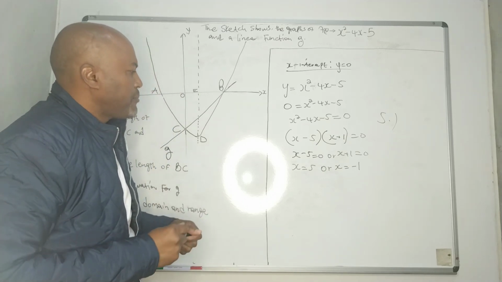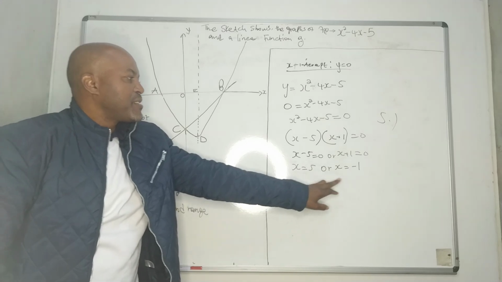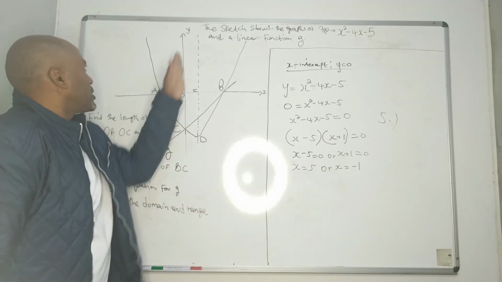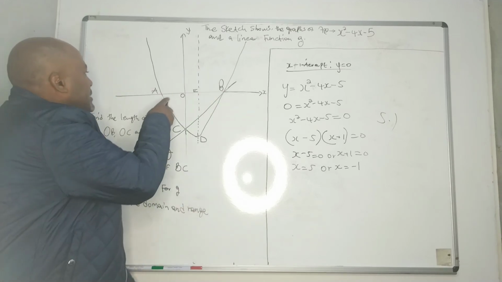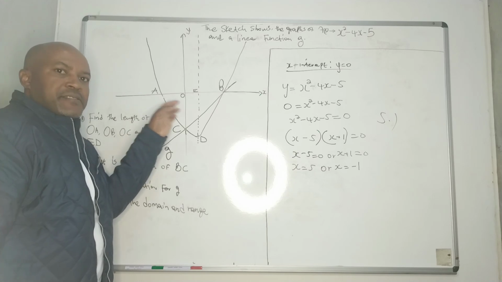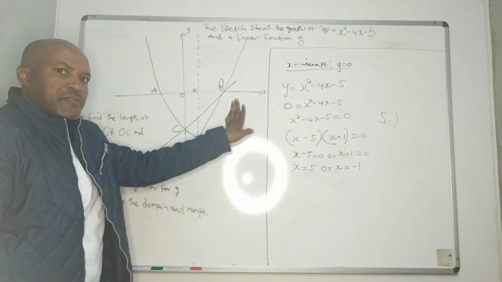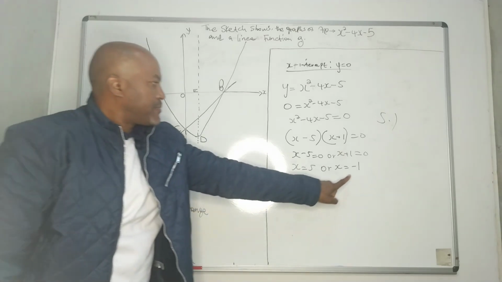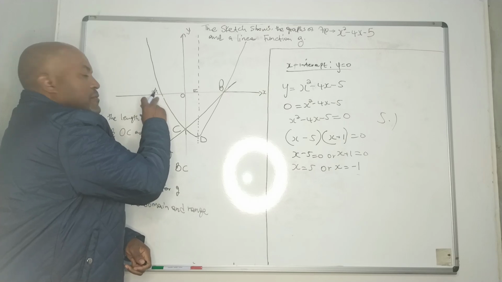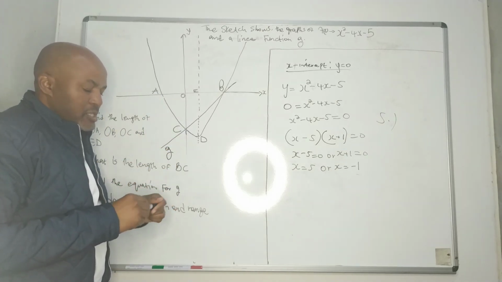Now you come back to your Cartesian plane. You need to choose which value of x represents OA. According to the Cartesian plane, this part is the negative x-axis and that part is the positive x-axis. So this -1 is the value for A here. But we need to understand the question.